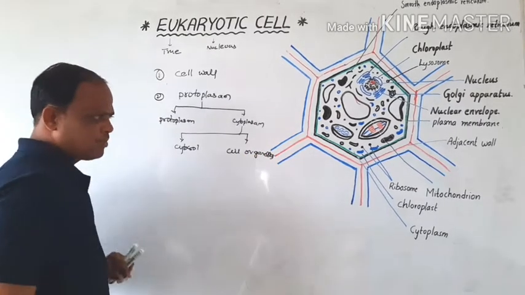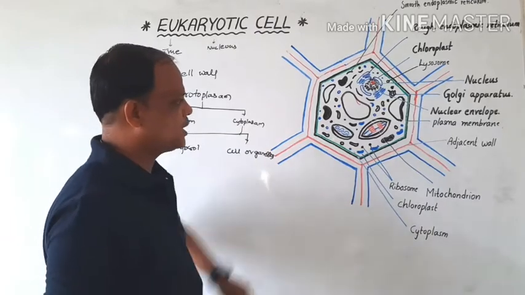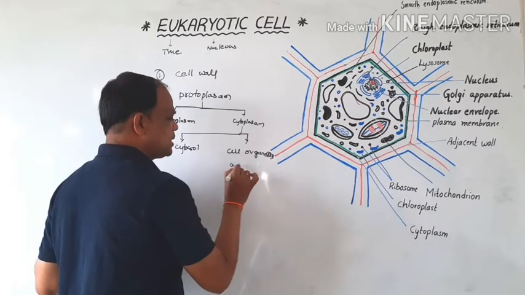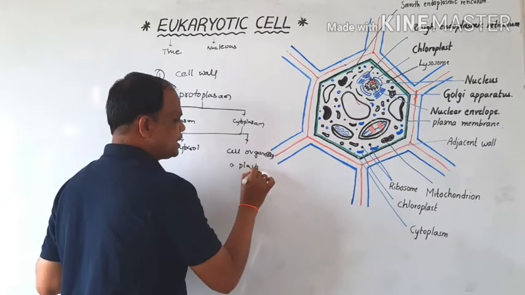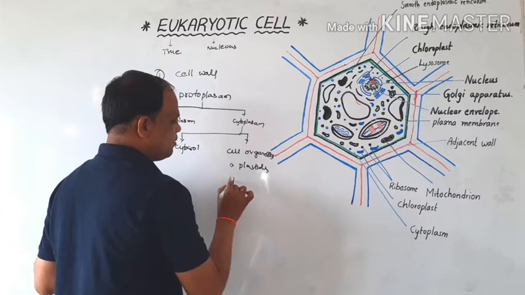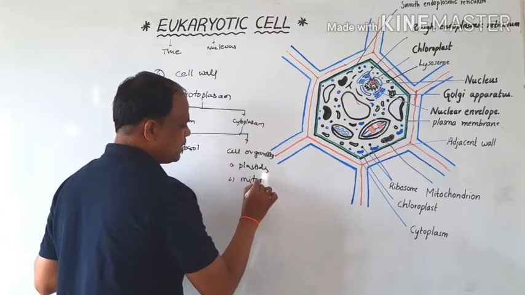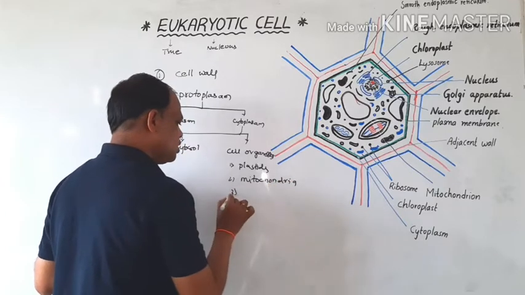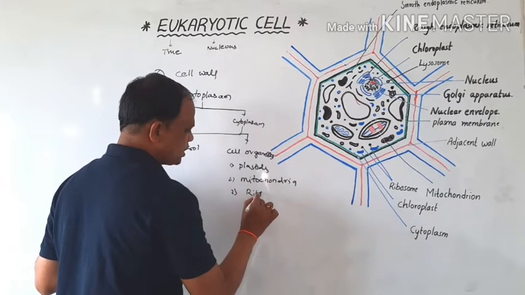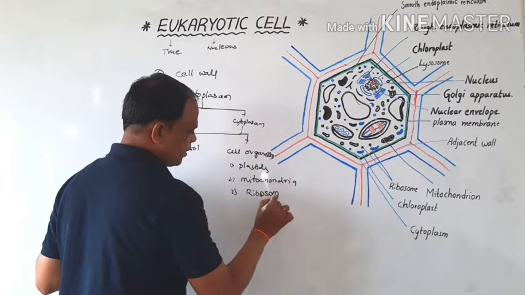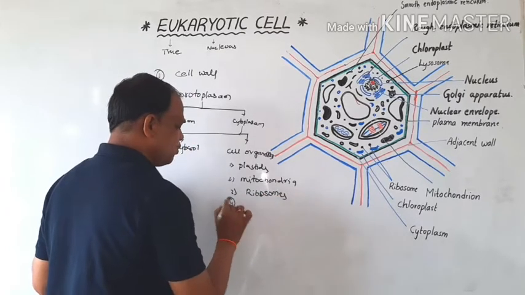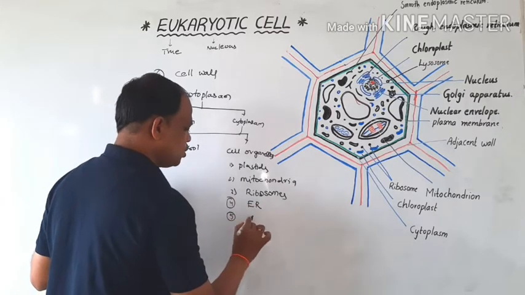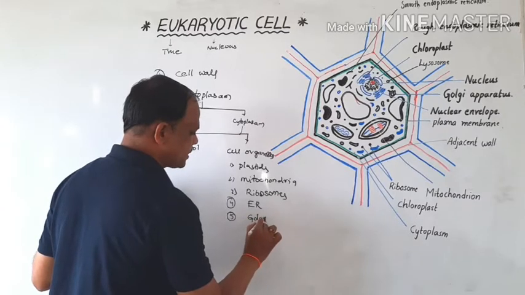Various types of cell organelles are present in this cell system. The first organelle is plastids, second is mitochondria, third is ribosomes, fourth is endoplasmic reticulum, fifth is Golgi complex.